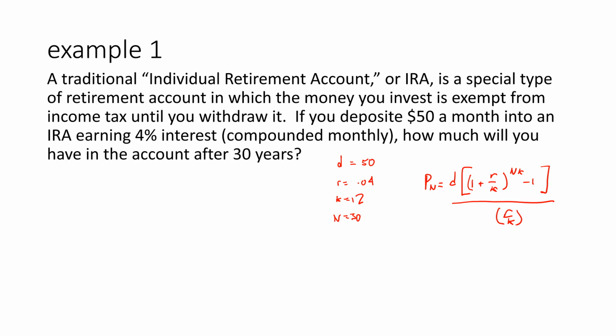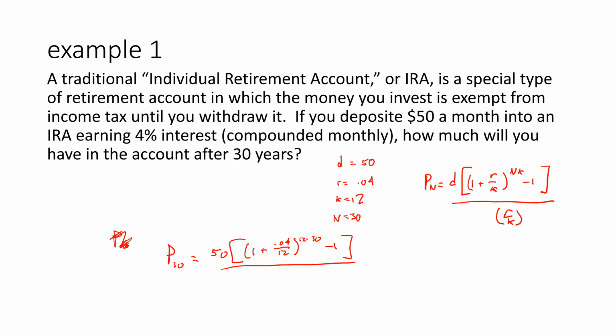All right, so I like to call these things plug and chug, right? You plug in all your information. That should actually say 30. I'll just start over down here. P sub 30 is going to be equal to 50 times 1 plus 0.04 divided into 12 pieces, raised to the 12 times 30, minus 1.